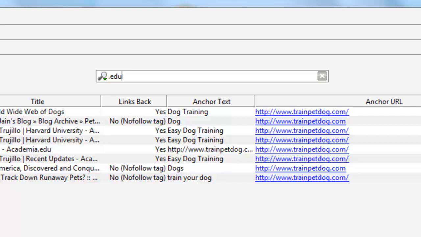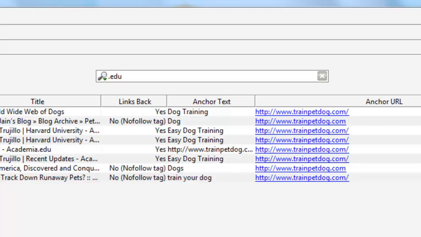Take a record of what site has got that backlink, and then come back here and do a reverse lookup on their site, and you'll probably find if they've got one edu, there's a good chance they've probably got about 5 or 10. In one rare case, I found one that must have had about 50.